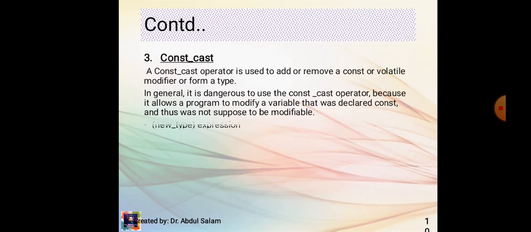Constant cast. A constant cast operator is used to add or remove a constant or volatile modifier from a type. In general, it is dangerous to use the constant cast operator because it allows a program to modify a variable that was declared constant and thus was not supposed to be modifiable. New type expression, new type and embraces expression.